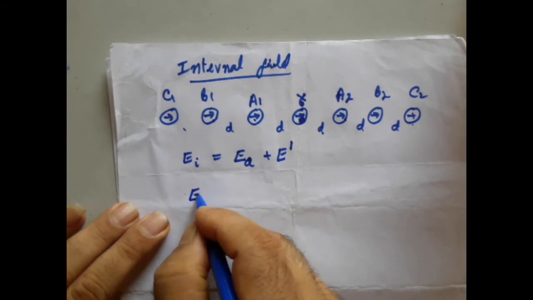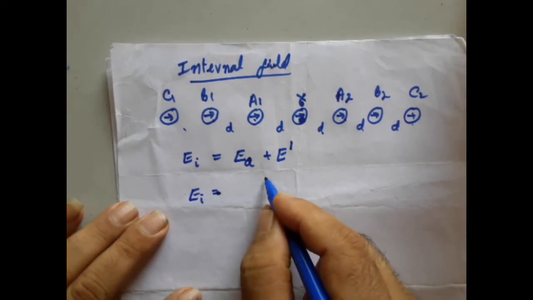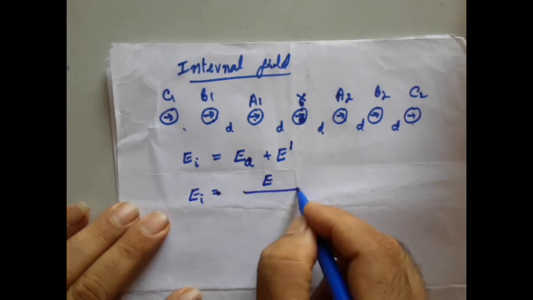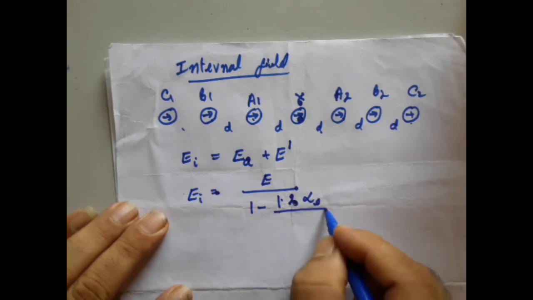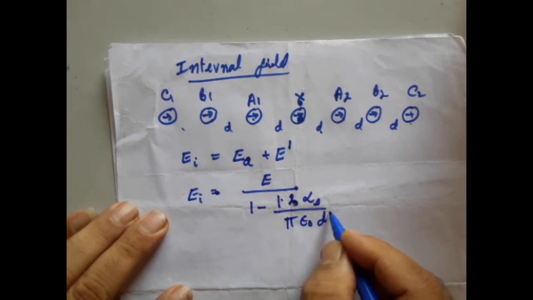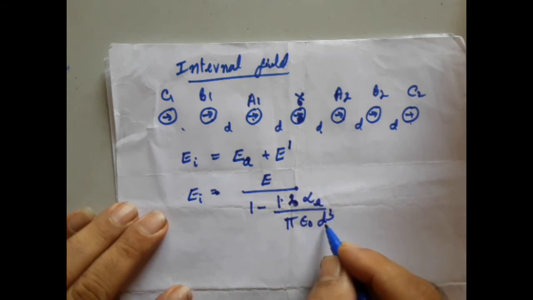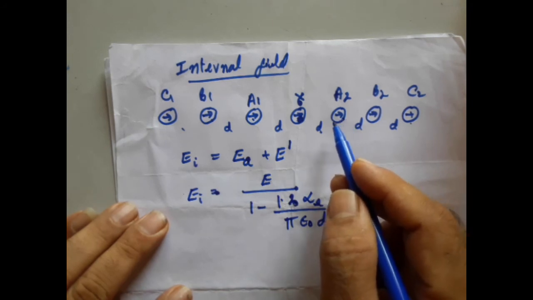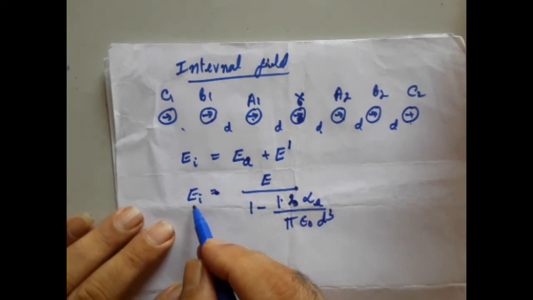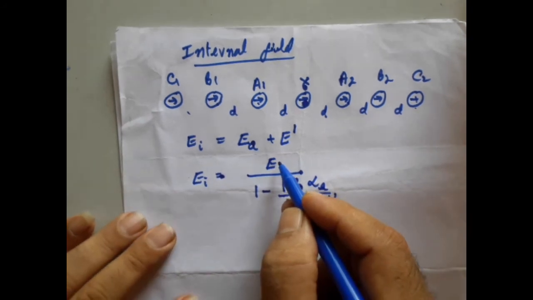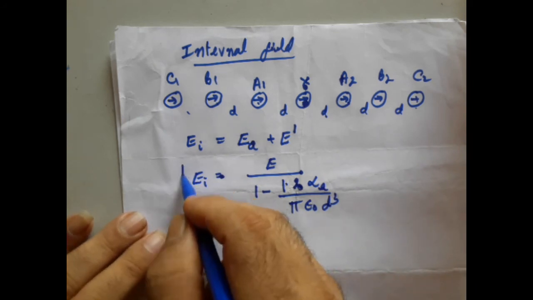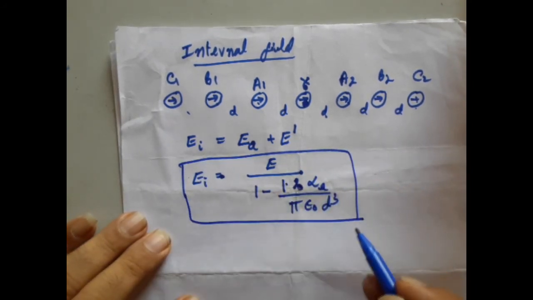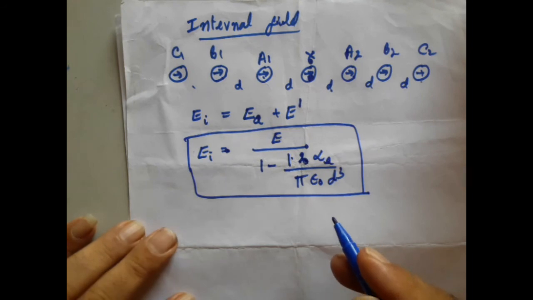And this electric field is derived as E, that is the applied electric field, divided by 1 minus 1.2 into alpha E divided by pi into epsilon naught into d cube, where alpha E is the electronic polarizability and d is the distance of separation. Therefore, the internal electric field depends on the external electric field, but also on the electric field due to the neighboring dipoles, and this is how every dipole is going to have a net electric field in the presence of an external electric field.